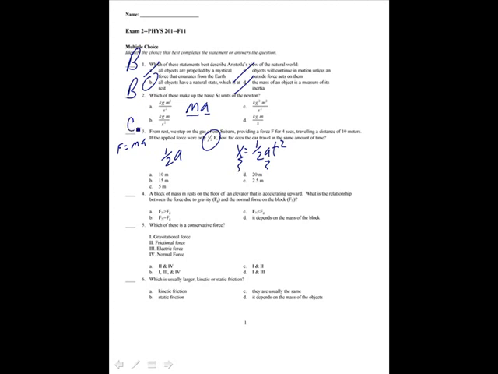That's C. A block of mass m rests on the floor of an elevator that is accelerating upward. It's going up. What is the relationship between the force due to gravity and the normal force? The normal force is going to exceed the weight. If it was traveling at a constant speed or stationary, it would equal the weight. If it was falling down, the normal force would be less than the weight. But in this case, it's going to exceed the weight. That's A. Fn is greater than Fg.